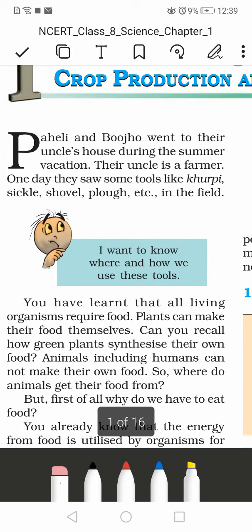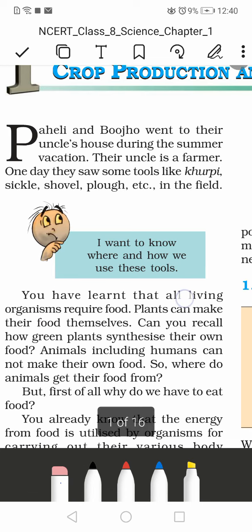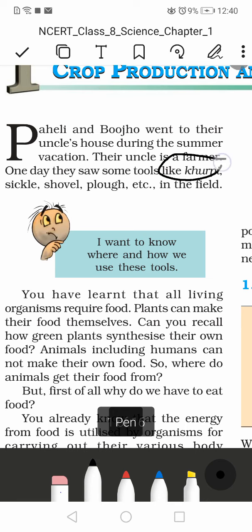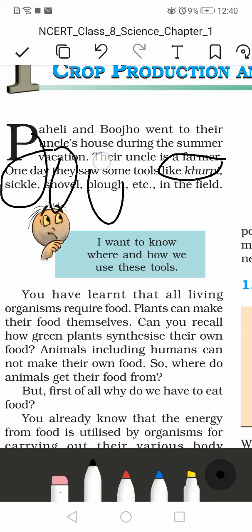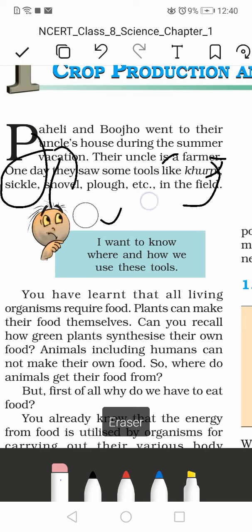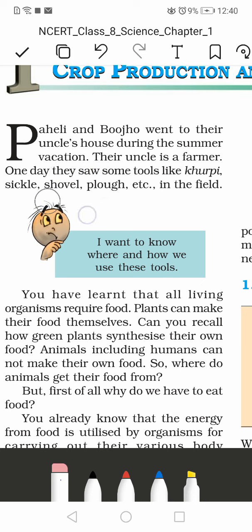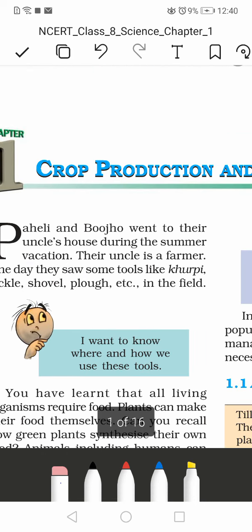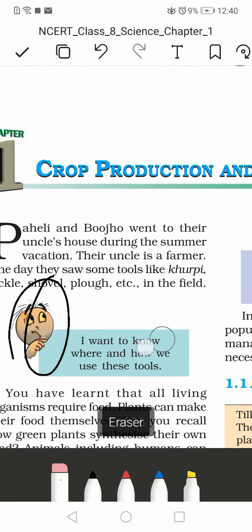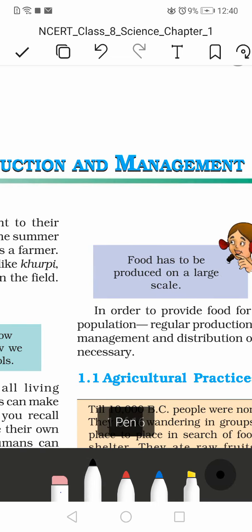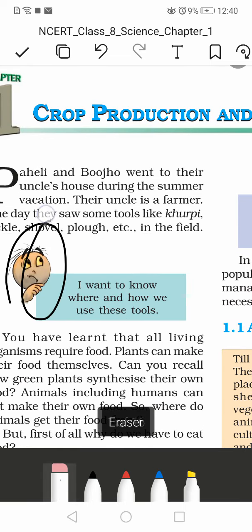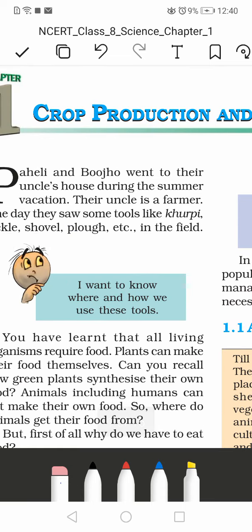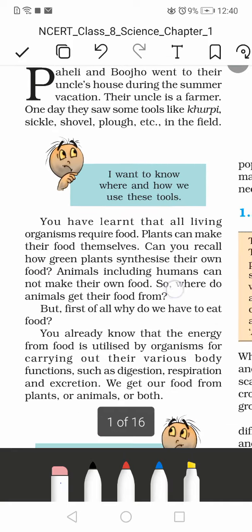In this chapter, two kids, Paheli and Bhoju, went to their uncle's house and their uncle is a farmer. So they saw some tools like khurpi, sickle, shovel, plow, etc. in the field. These are all used for farming, since their uncle is a farmer. Keep in mind, this is Bhoju and this is Paheli. Both of them are going to be asking and answering random questions in the chapter, which can be important.